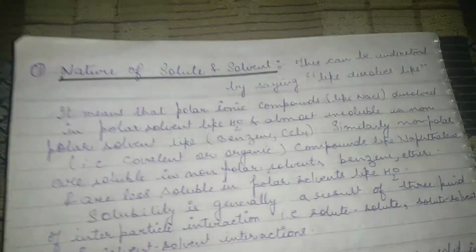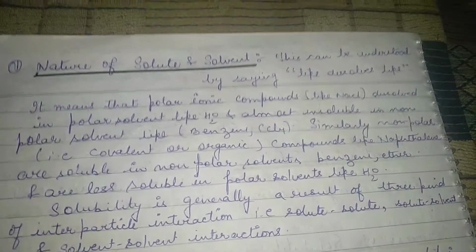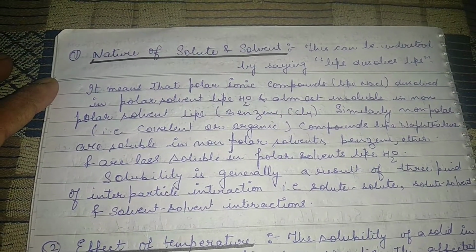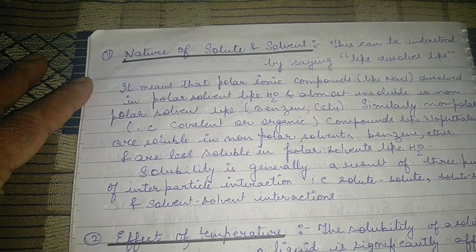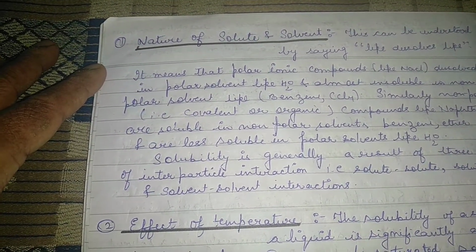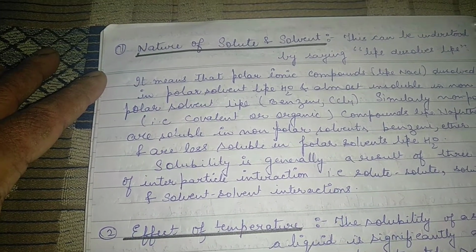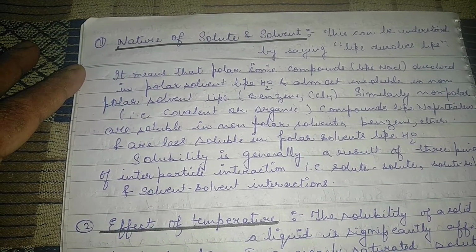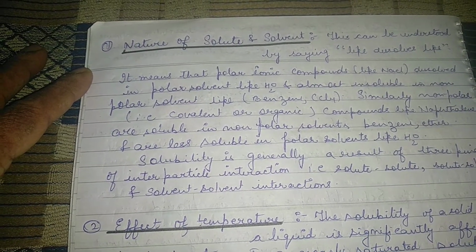So first we start with the nature of the solute and the solvent. This can be understood by saying like dissolves like. It means that polar ionic compounds. Always remember one thing, children, that ionic compounds like NaCl are always highly soluble in water, whereas covalent compounds, those compounds which are covalent and organic compounds like benzene and other compounds, are actually insoluble in water.